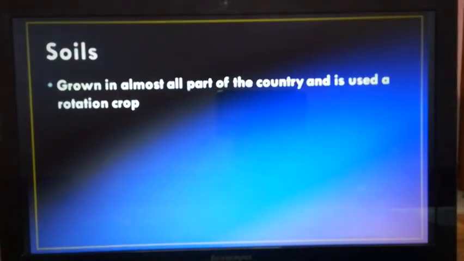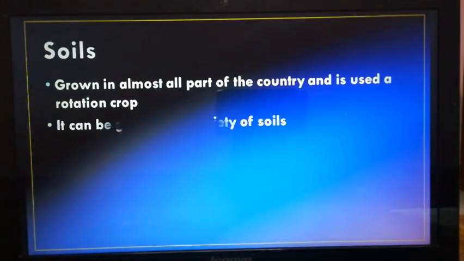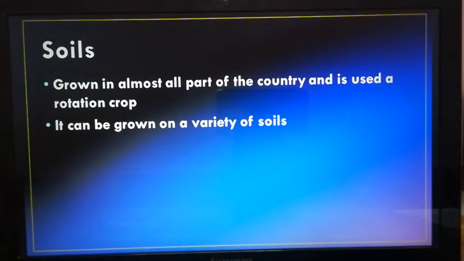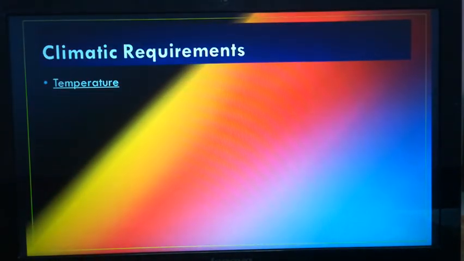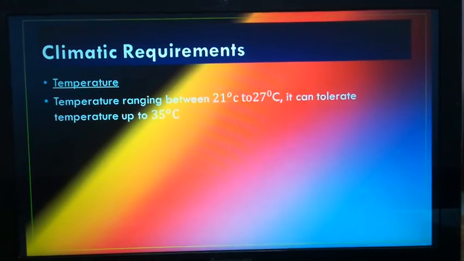Now, the soil needed for maize: it grows in almost all parts of the country, and it is used as a rotation crop. It can be grown in a variety of soils. Climatic requirement: maize requires 21 degrees Celsius to 27 degrees, although it can tolerate temperature up to 35 degrees Celsius. It will grow in high temperature regions. Frost is injurious for this crop, maize. Rainfall required is 50 to 100 centimeter.